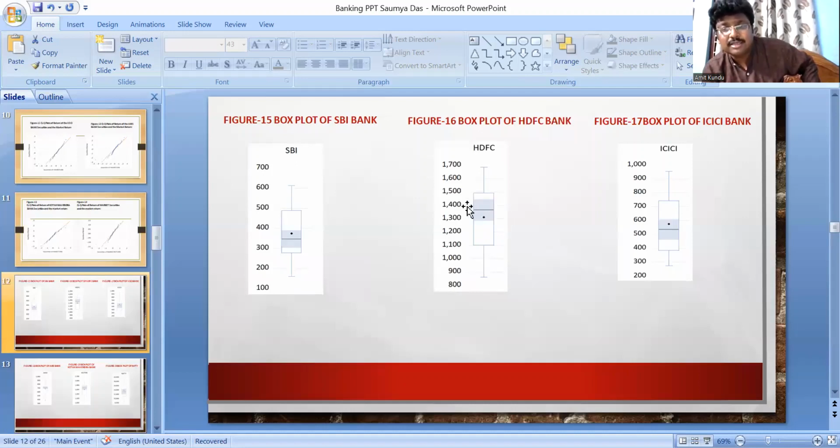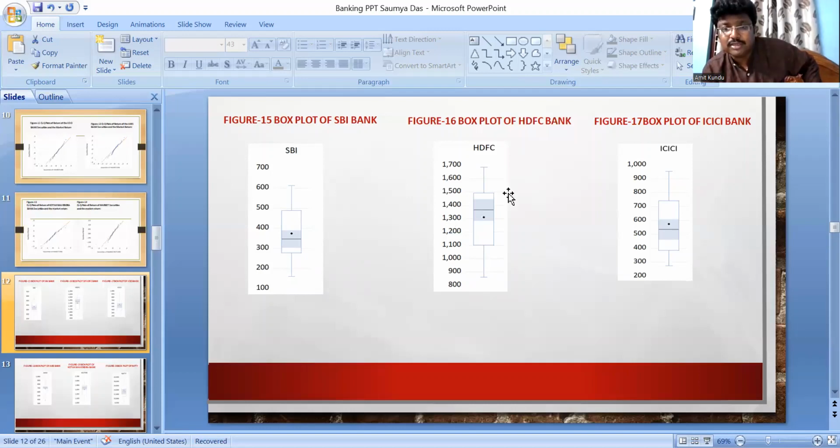Left skewed means that there are frequent small gains, but very few extreme losses. Very few extreme losses are there.